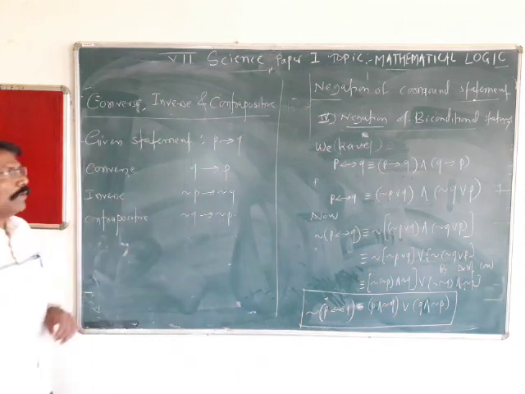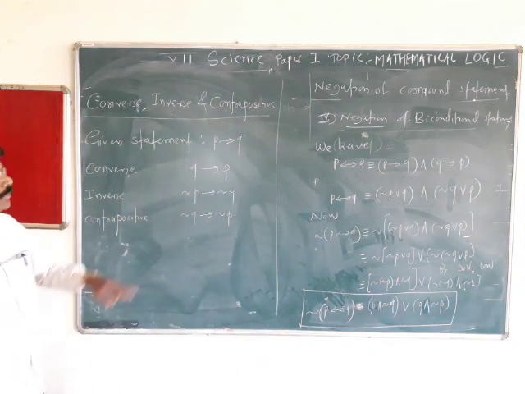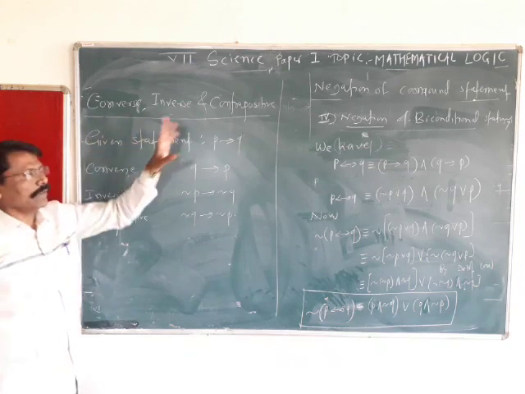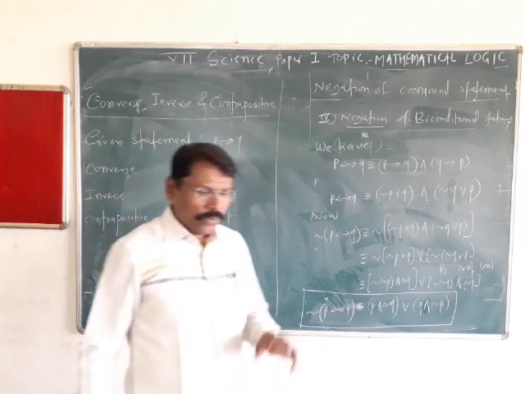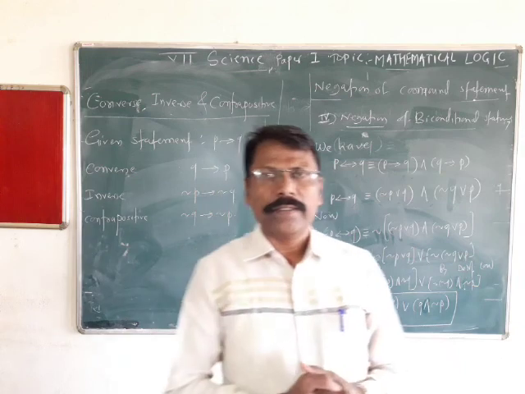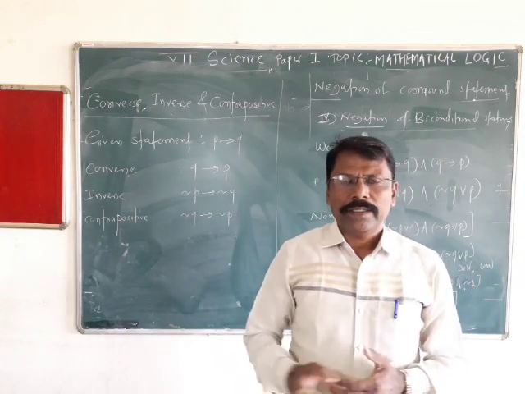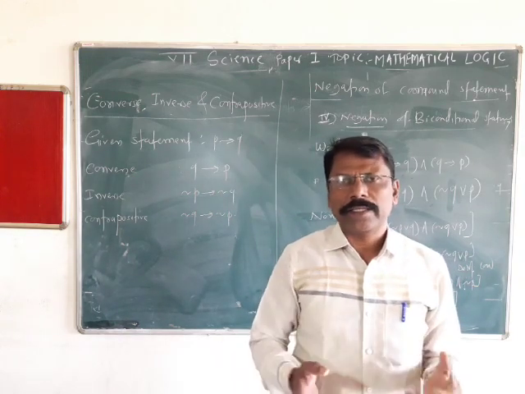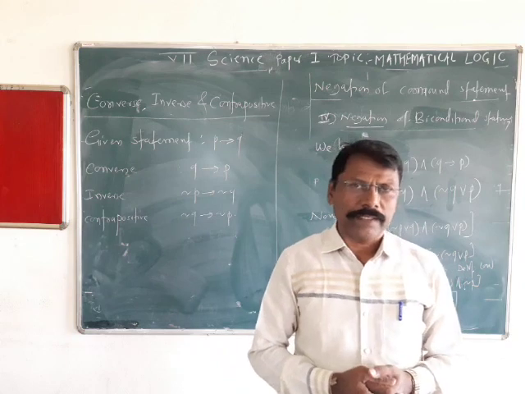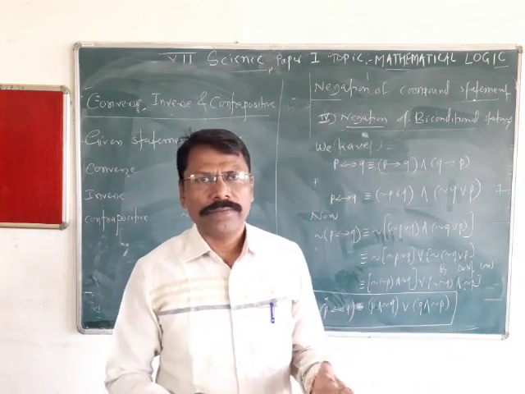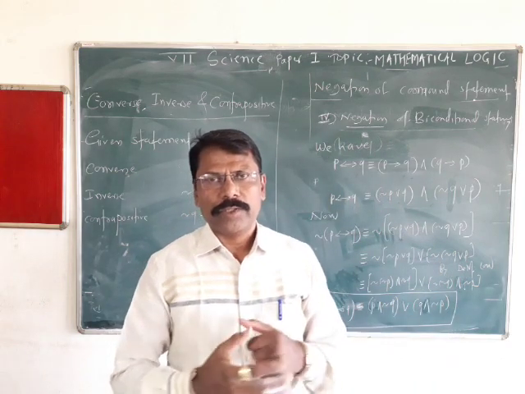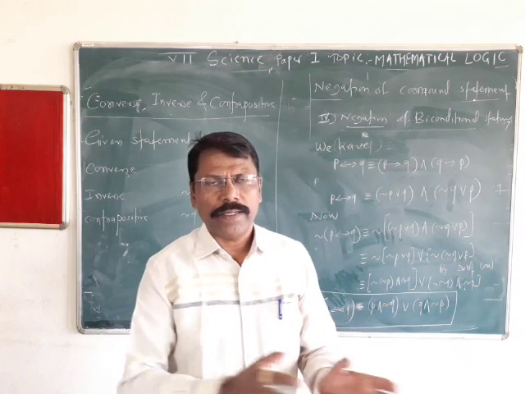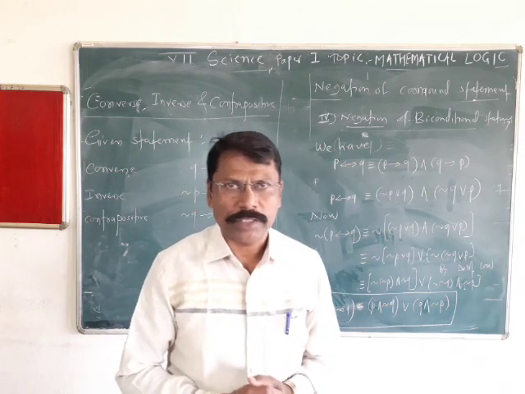Now next is about compound statements: converse, inverse and contrapositive. You heard this word converse in previous standards, especially in 9th and 10th standard when you studied geometry. There are a number of theorems you studied in if-then style, that is, conditional statements.